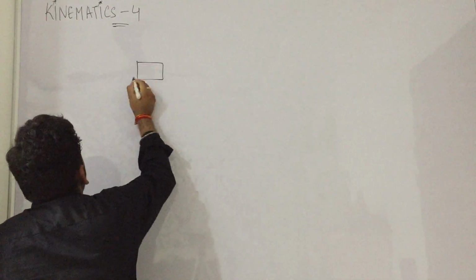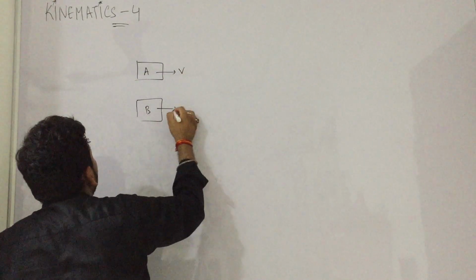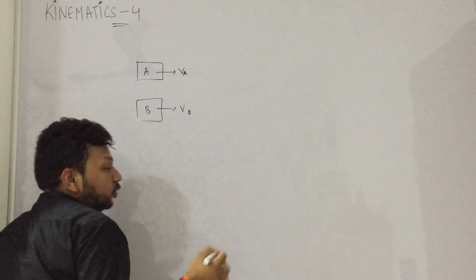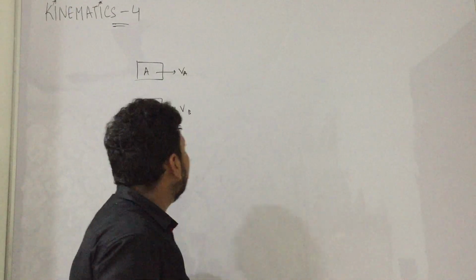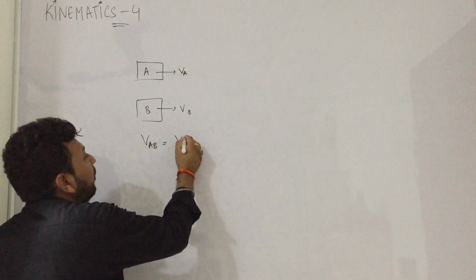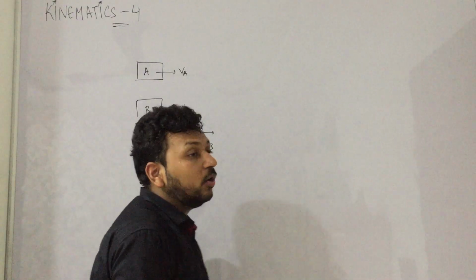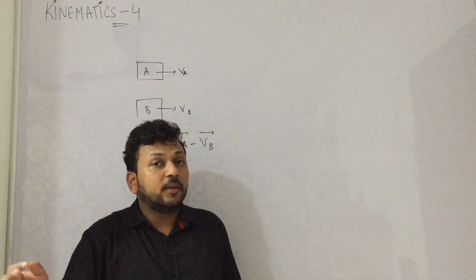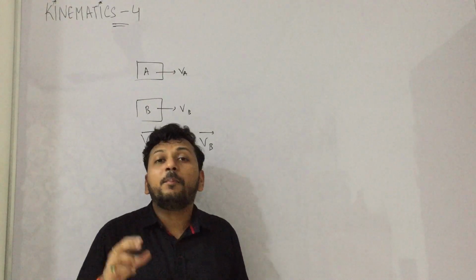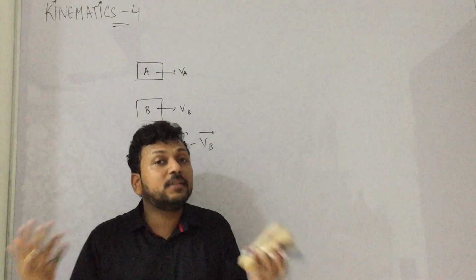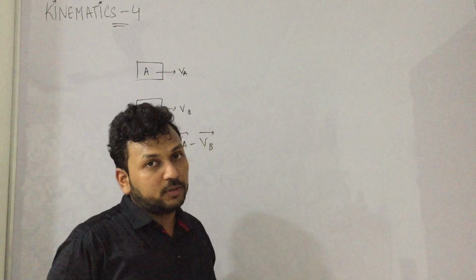Suppose there is a car A, car B, and there is velocity VA and VB. So this is the velocity. What will be the velocity of A with respect to B? That is VAB, and the formula for that is VA minus VB in vector form. So B is telling the velocity of A according to himself. If both are moving with the same velocity, both will state that the velocity of the other person is 0 because they are not moving relative to each other. This is the concept of relative velocity.